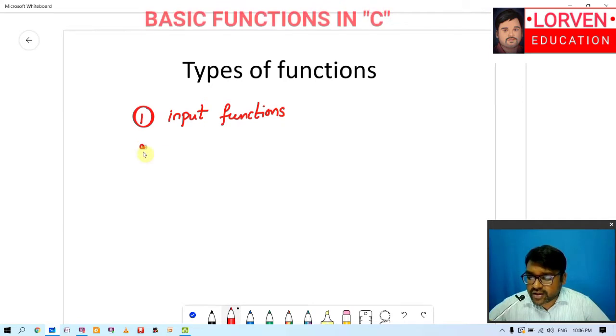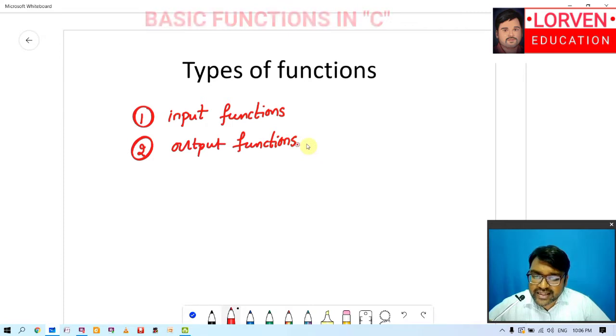The second one is called as the output function. So this is the very basic classification of functions in C. Later on, whenever we are going into depth of C programming, we will be seeing different types of functions such as user defined functions and built-in functions. But as of now, you just keep in mind that we have two types of functions. One is called as the input functions and second one is called as the output functions.